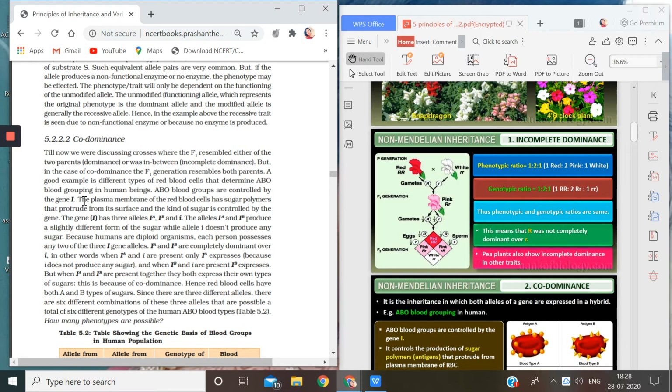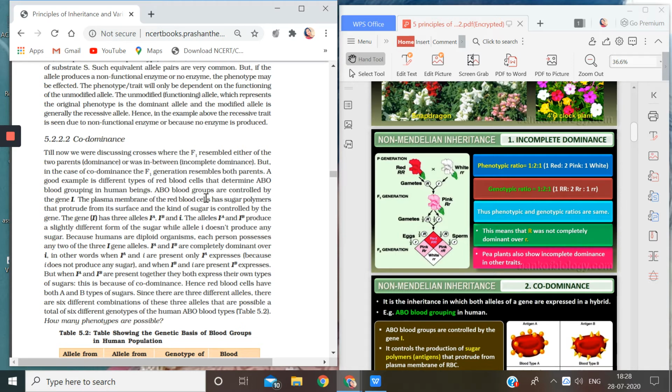This line means that all of us have red blood cells. I also have red blood cells. Everybody of you has red blood cells, but still our blood groups are different. Now, why do we have different blood groups? Because the plasma membrane of the red blood cells in our body has a sugar polymer. You understand polymer? A chain of monomers.